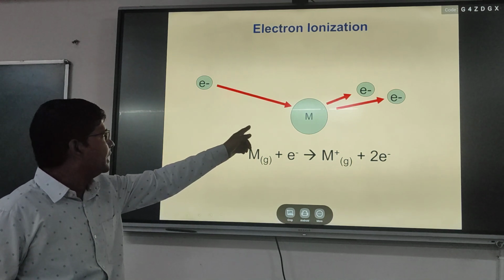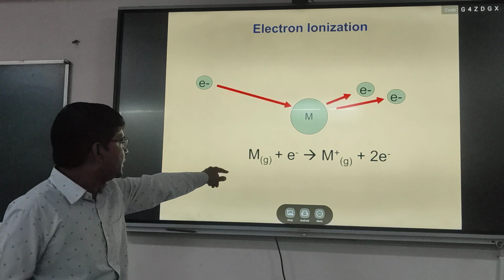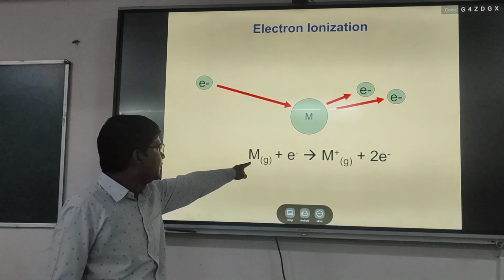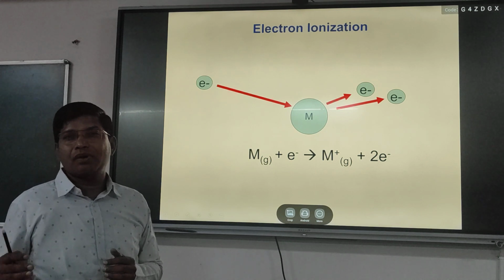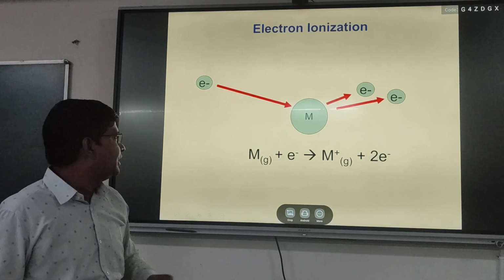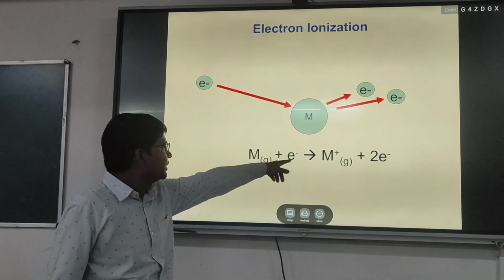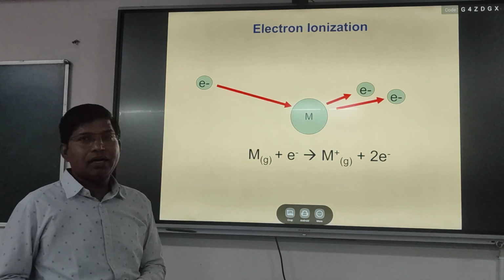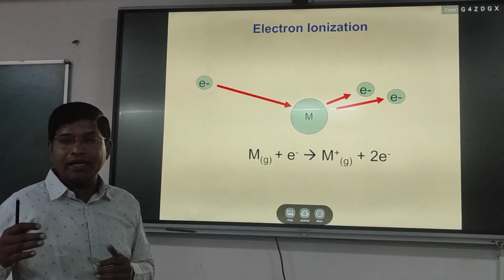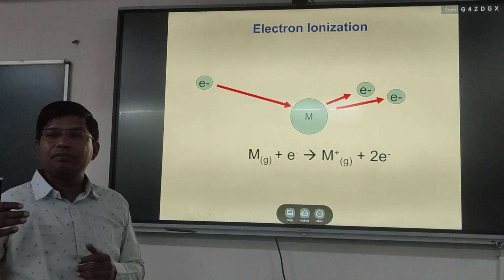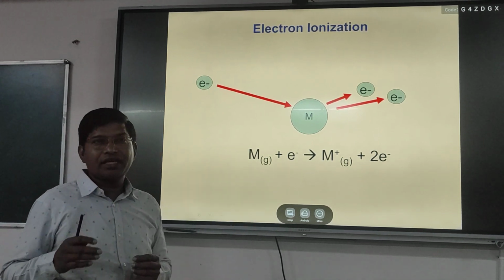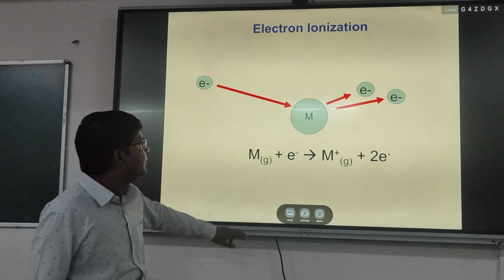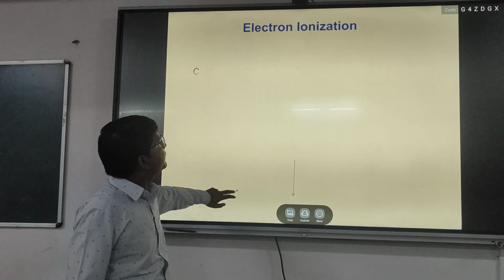The molecule or element should be in the gaseous form. Then it becomes M plus, and the ionized molecule should again be in the gaseous phase. This is the scheme for the ionization of a molecule in EI.